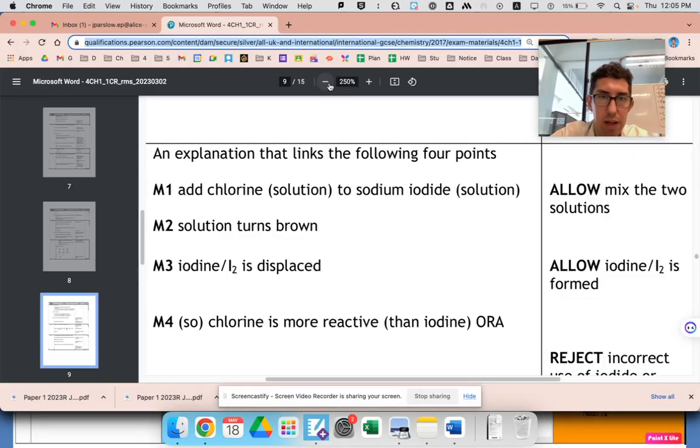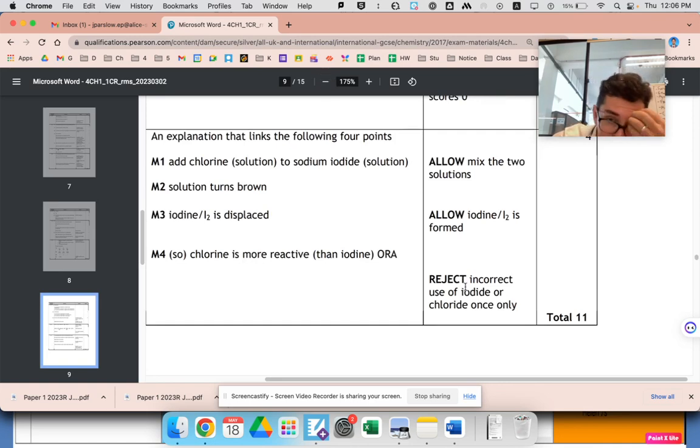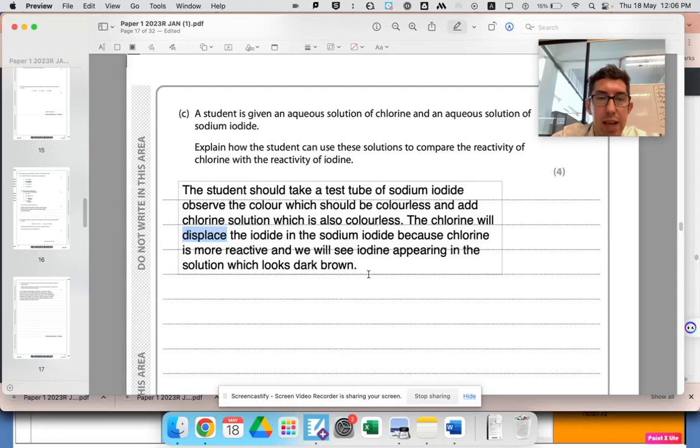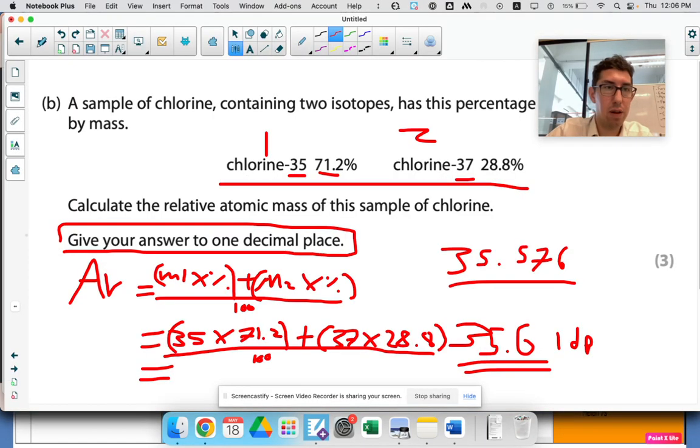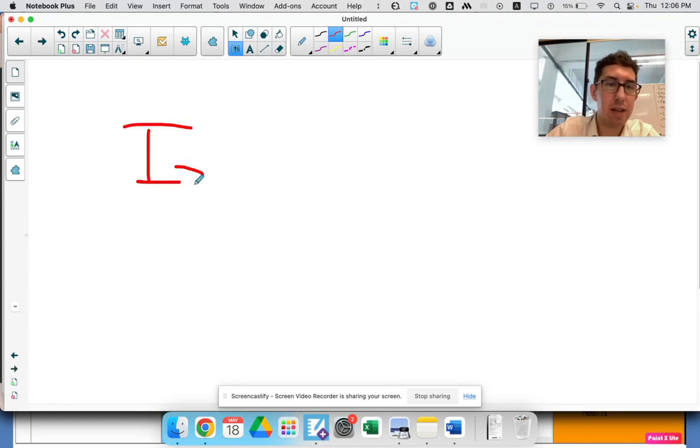Just have a look and see on the disallows. Reject incorrect use of iodide or chloride once only. Yeah, you've got to be really careful with the words. So let me draw it over here. So iodine is I2. That's iodine.